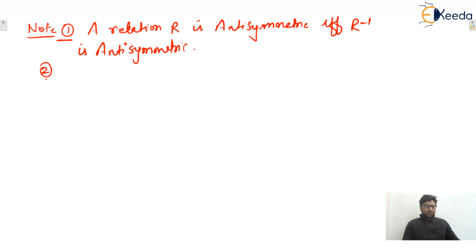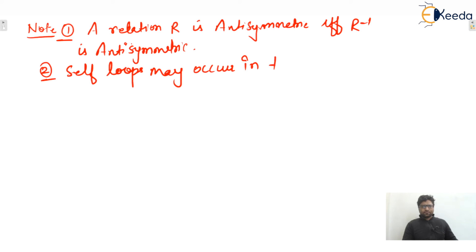Next, second point: self loops may or may not be present. There won't be any restriction. Self loops, meaning diagonal elements, may occur in the diagram of an antisymmetric relation.